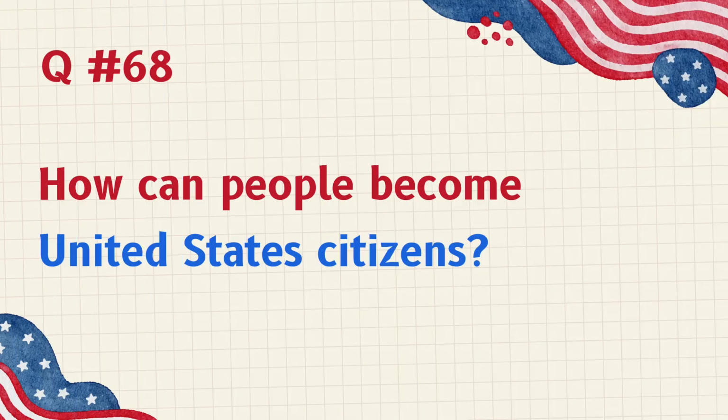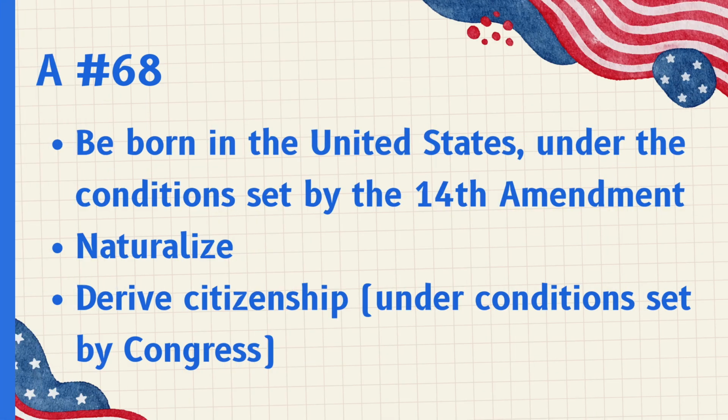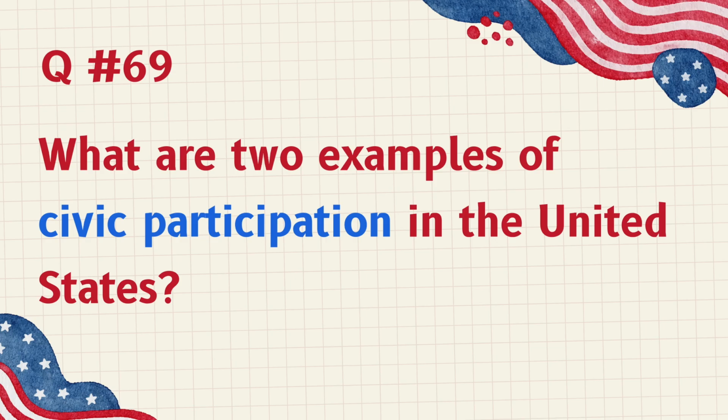How can people become United States citizens? Be born in the United States, under the conditions set by the 14th Amendment. Naturalize, derive citizenship, under conditions set by Congress. What are 2 examples of civic participation in the United States?